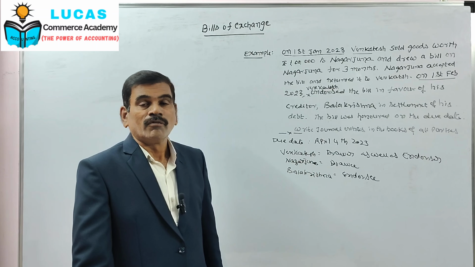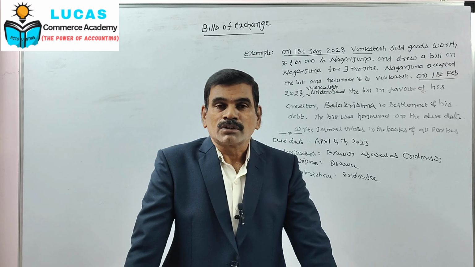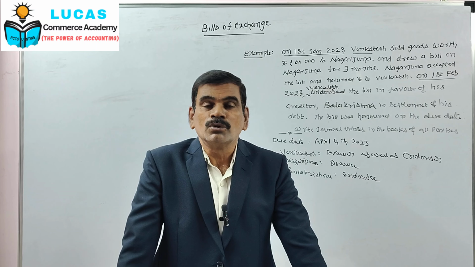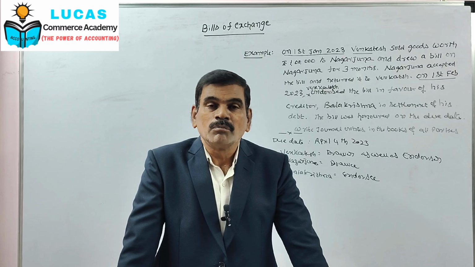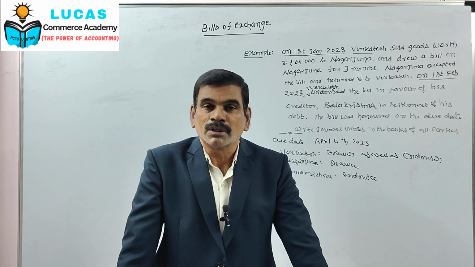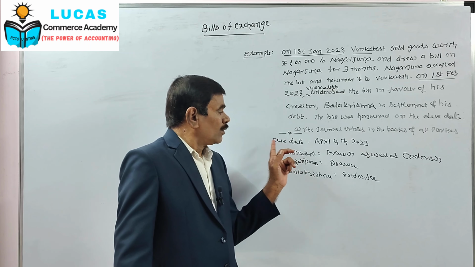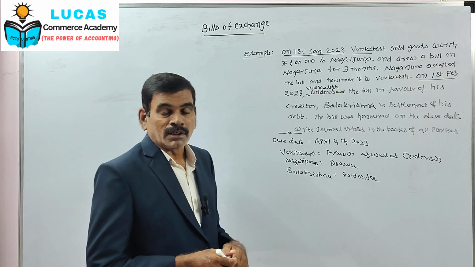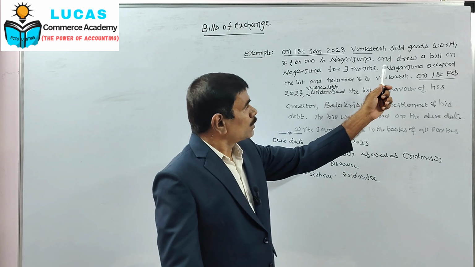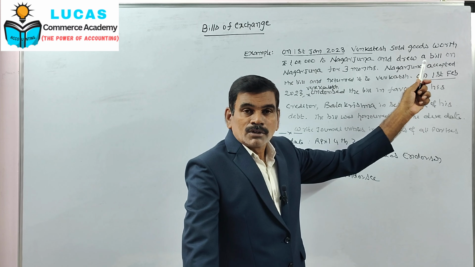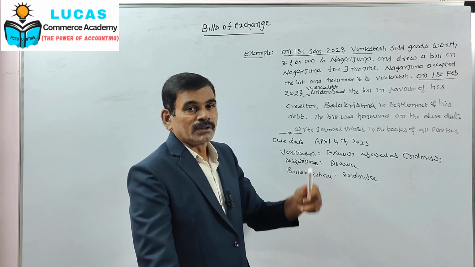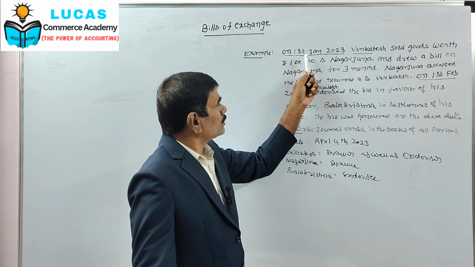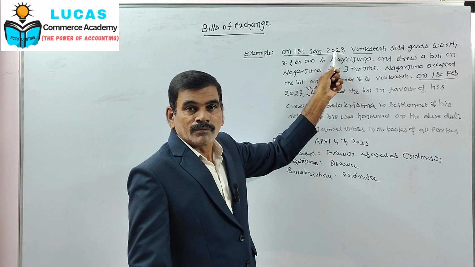The first one is Venkatesh. The first two journal entries are common for all cases, that means goods sold to drawee when bills are received from drawee. So what journal entries are to be passed in the books of Venkatesh, the drawer? Goods sold to Nagarjuna: Nagarjuna account debit to sales account on 1st January 2023.